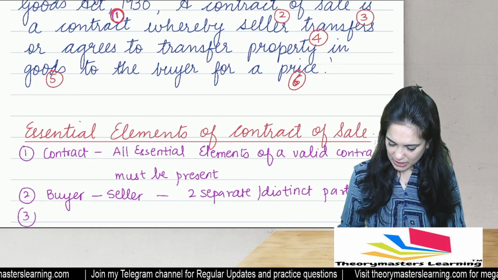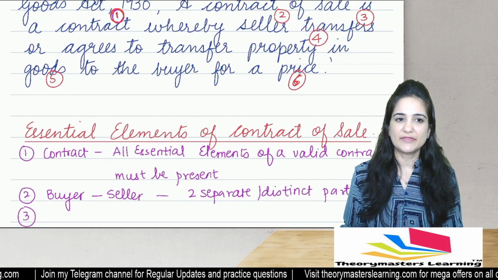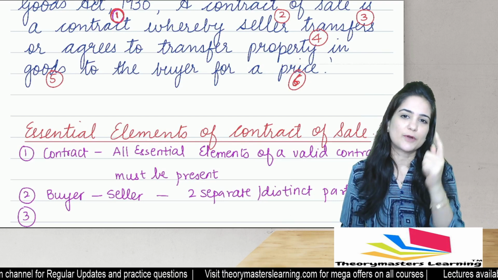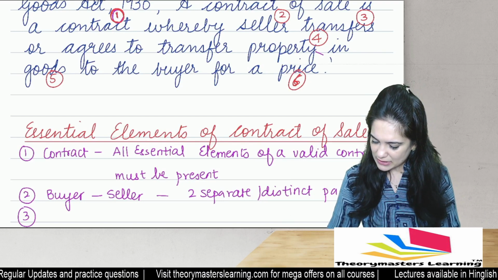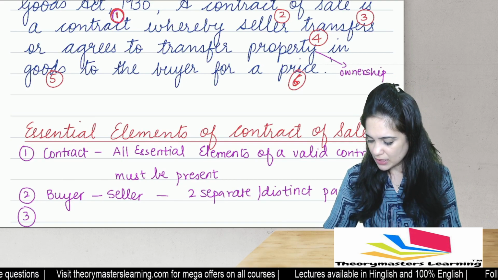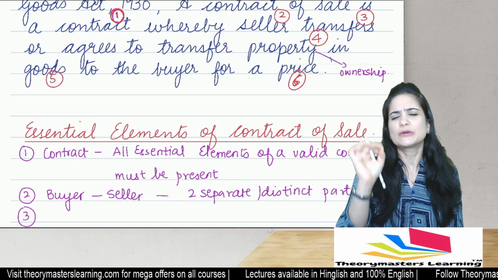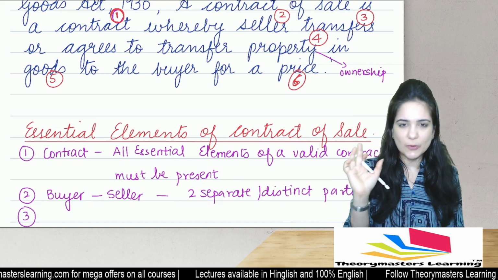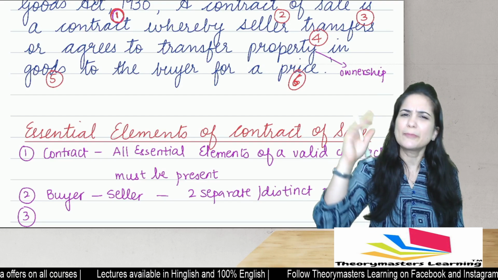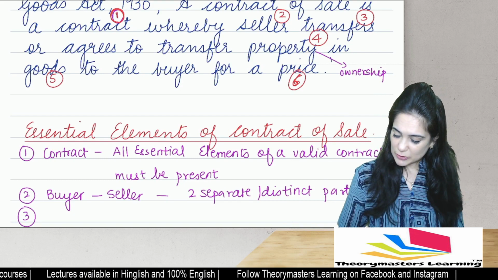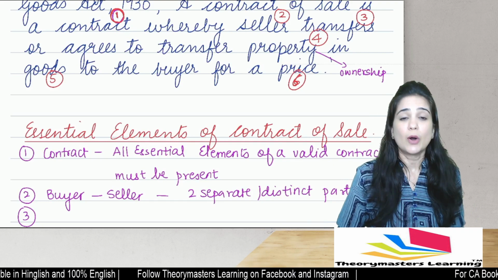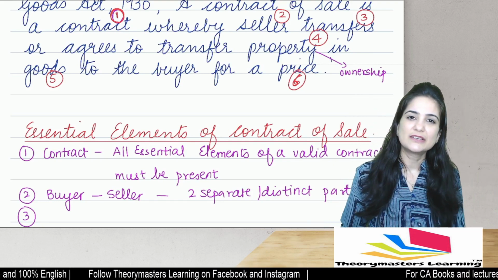The third essential element of a valid contract of sale is that there is transfer or agreement to transfer what? Property. Property means ownership. In the entire act, we are only and only concerned with ownership. Who is the owner? Who will bear the loss? Delivery, payment of price, that can happen later also. Now students, there may be either transfer, that is immediate, or agreement to transfer at a future date.